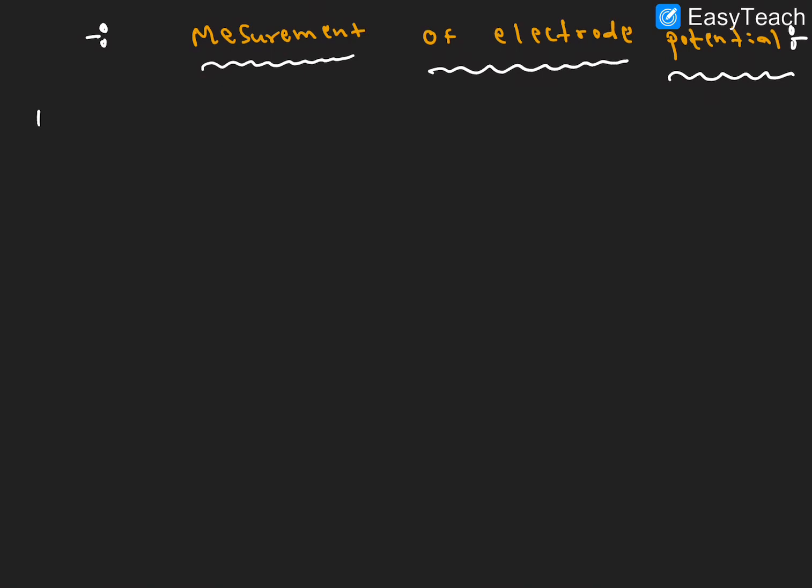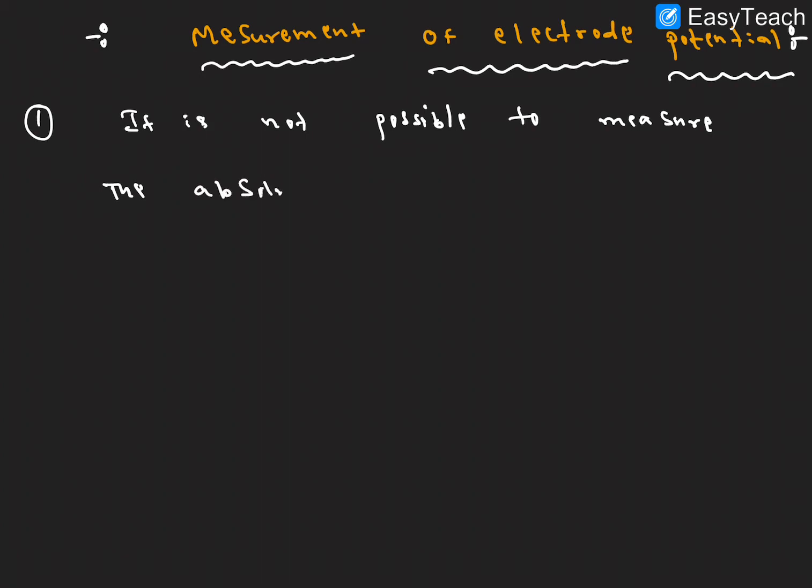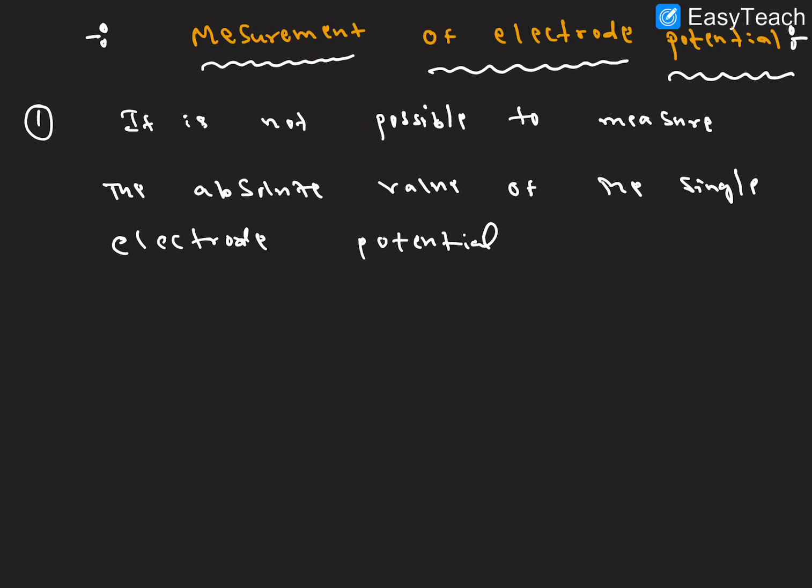Point number 1 here: it is not possible to measure the absolute value of the single electrode potential directly.